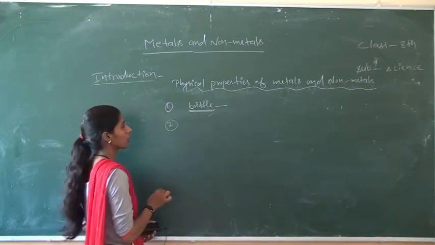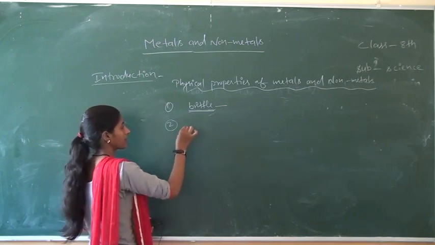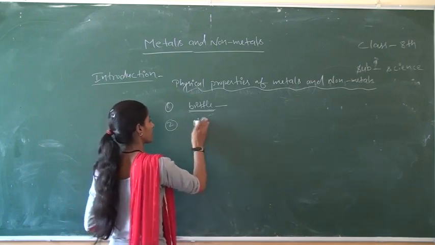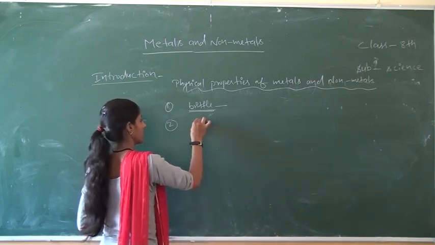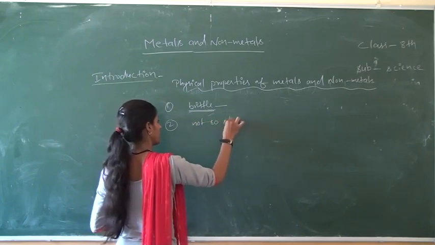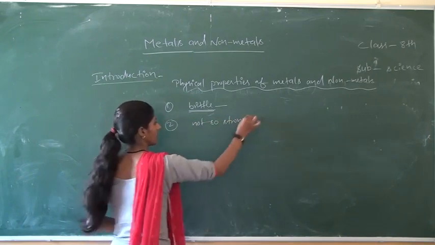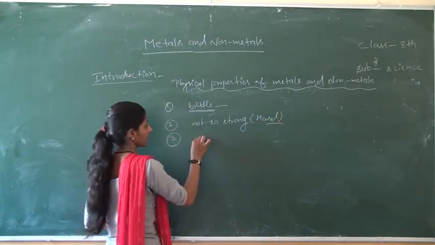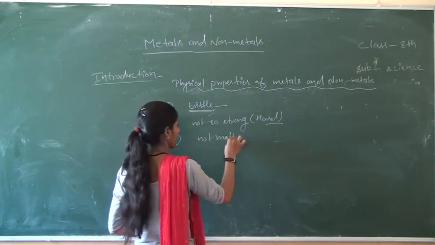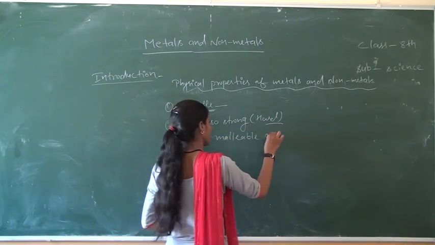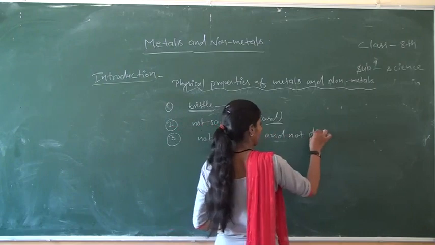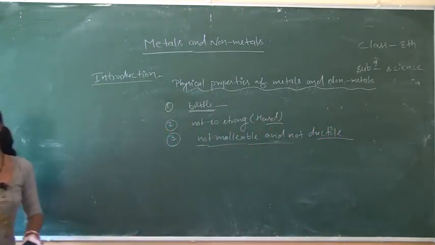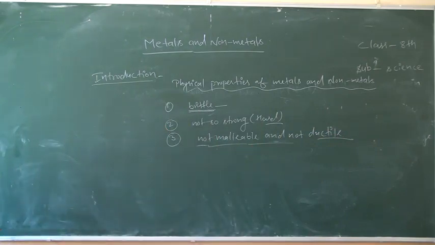Second is non-metals are not so hard, they are not so strong. After that, non-metals are not malleable and not ductile. They do not show the properties of malleability and ductility.